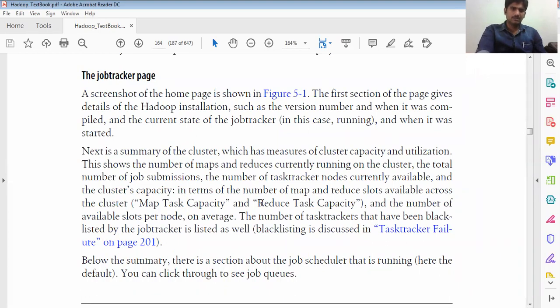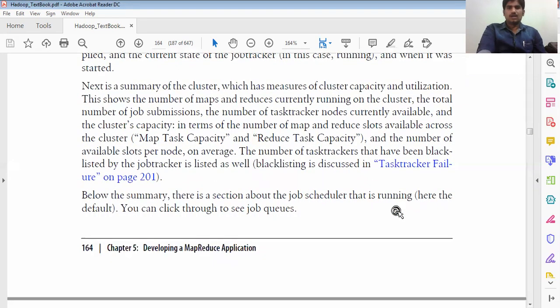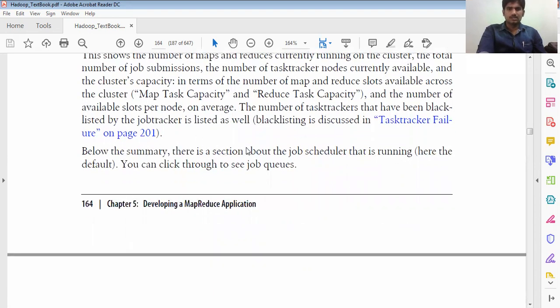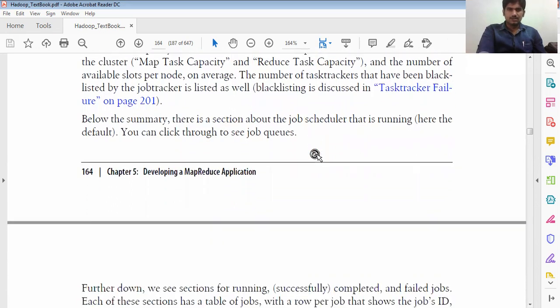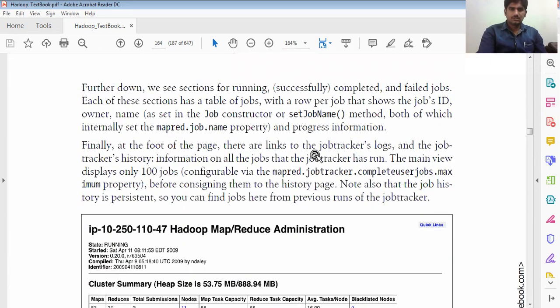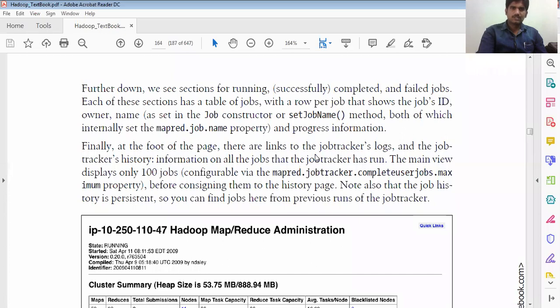That is the map task capacity and reduce task capacity, and the total number of available slots on average. Then the number of task trackers that have been blacklisted by the job tracker is listed. Below the summary of this section is the job scheduler that is running here by default. By clicking on it, you can see the queues.